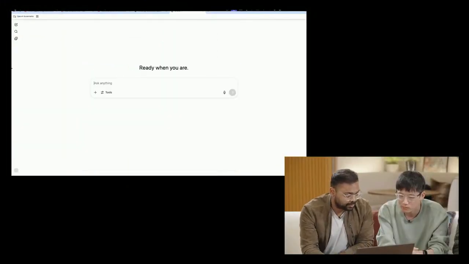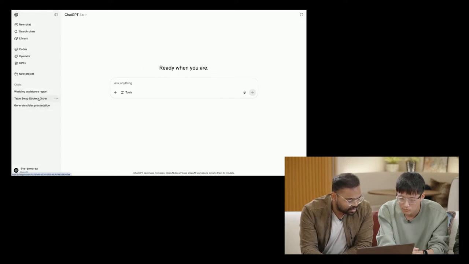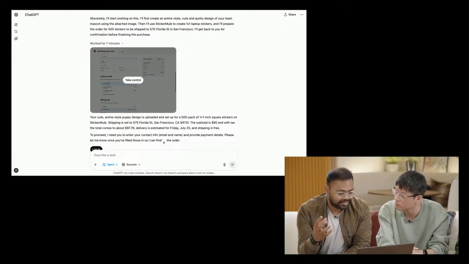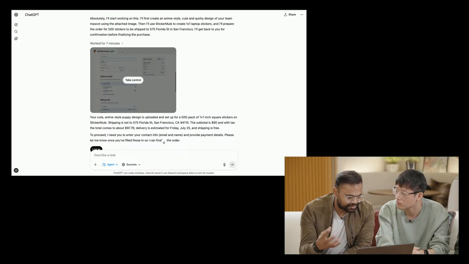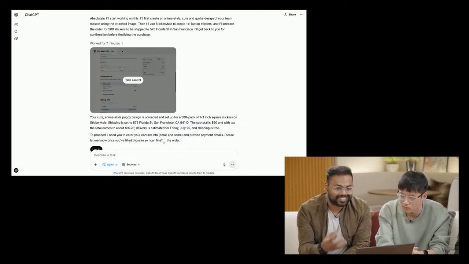Before we wrap up, should we check in on some of the tasks you kicked off? Yeah, let's do it. Okay, so I am going to open a new tab and make sure that we can see the progress of our stickers as well. Okay, let's see. All right, so it sounds like the stickers are ready. Let me see what it actually, okay, so cool thing. This is the end result of about 7 minutes of work, and it highly likely figured out everything. We'll go back and look at the trajectory and see how it did.